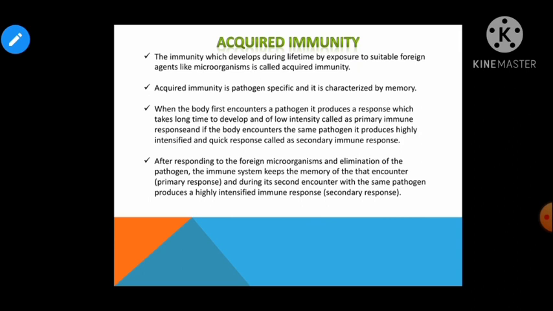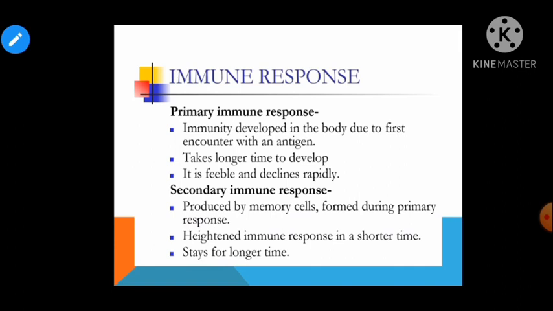Got it? If we talk about the immune responses, what are the immune responses? Two categories: primary immune response and secondary immune response. Primary immune response: immunity developed in the body due to the first encounter with an antigen, right? Takes a longer time to develop. It is feeble and declines rapidly. Talking about the secondary immune response, it is produced by the memory cell formed during the primary response.